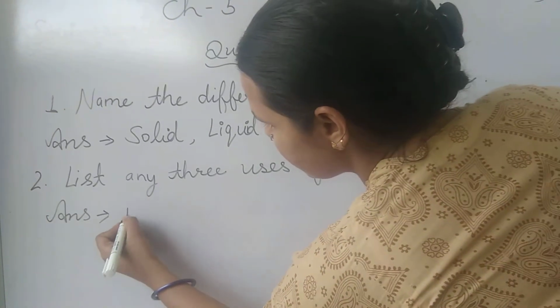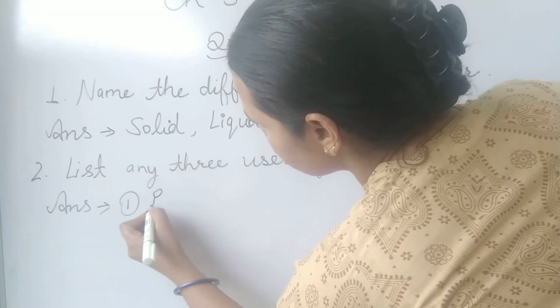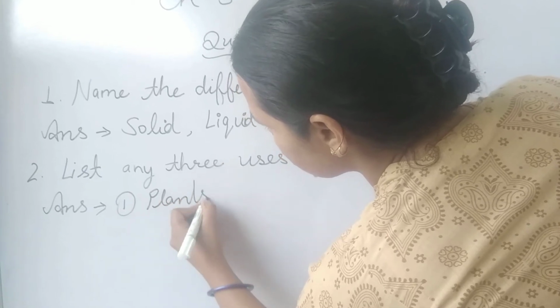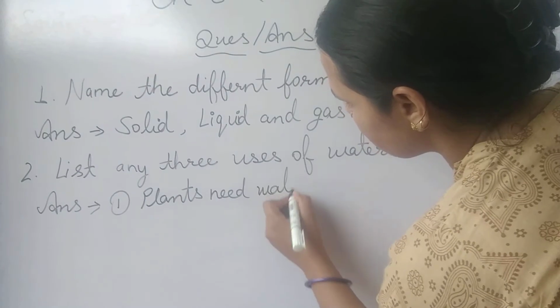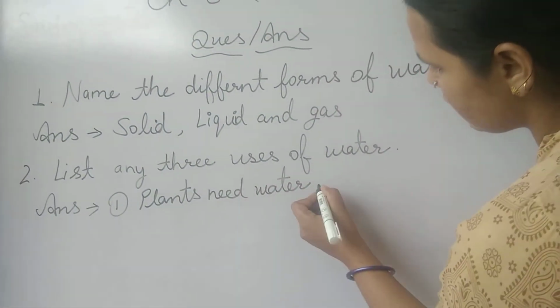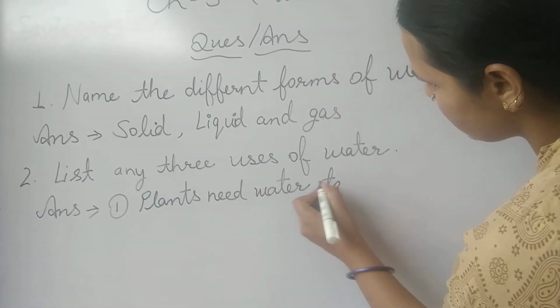So let's write the first one: plants need water to make their food.